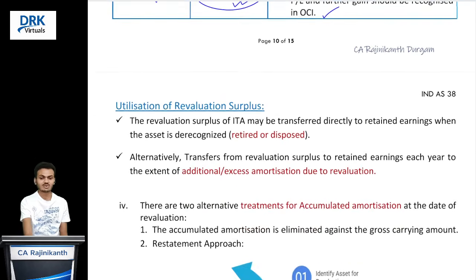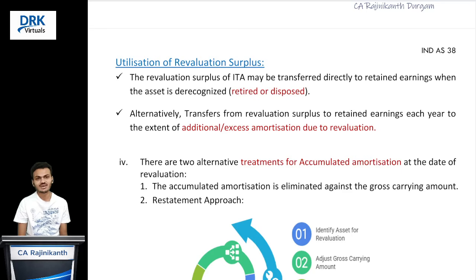And we have one more obligation. If we are following the revaluation model, at the time of derecognition of the intangible asset, if any revaluation surplus balance exists in respect of that particular intangible asset, we should transfer that amount from revaluation surplus to retained earnings. Or alternatively, at the time of derecognition it is not required; every year you do that to the extent of additional amortization due to revaluation.